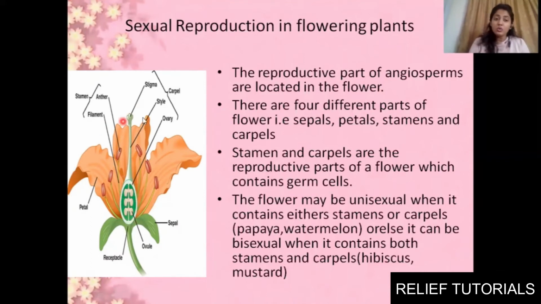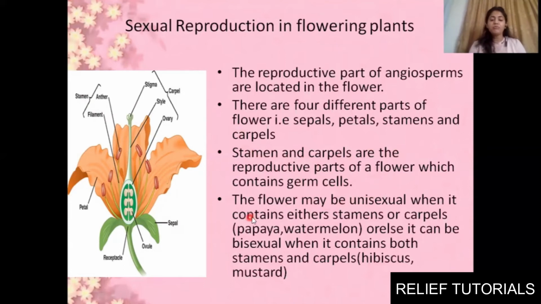Clear? That is known as carpel. Okay, the female reproductive part altogether we can call it as carpel. And on the other hand, anther and filament for the male reproduction, that is known as stamen. Clear? Stamen and carpels are the reproductive part of flower which contains germ cells. Germ cells means sperm and ovum. Clear? Male gamete and female gamete. Clear? If we talk in terms of human beings, then we say sperm and ovum. Okay, or you can say sperm and egg.